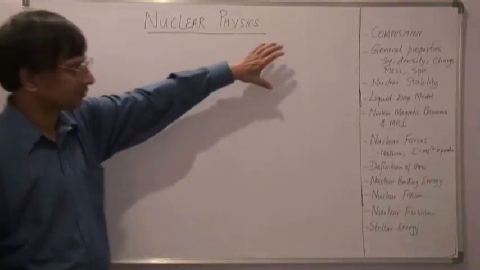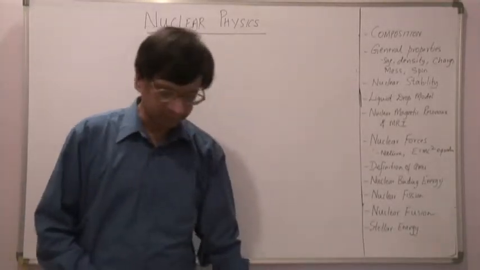Now to start with, let us start from the top.